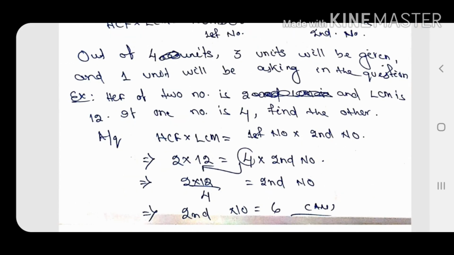So here there is one example. HCF is given, LCM is given, one number is given, and we have to find the other number. According to the formula, HCF into LCM equals first number into second number. Here HCF is given as 2, LCM is given as 12, so 2 into 12 equals 4 into the second number. So the second number is 24 divided by 4, which gives us 6.